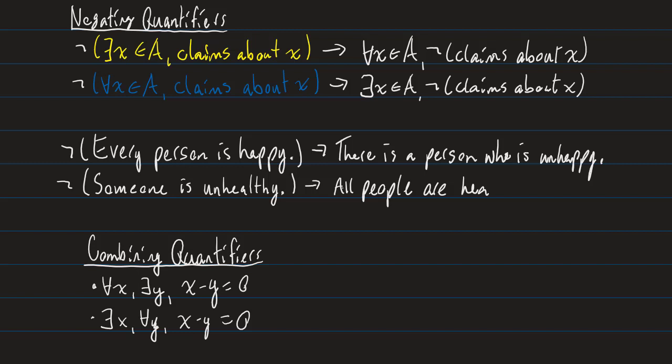And let's just make sure that makes sense again. So if someone said someone is unhealthy and you were like, no, that's true, then you would have to follow up or prove that every person is healthy, right? If you were going to negate someone is unhealthy, then you need to be prepared to prove that all people are healthy. Does that make sense? I really hope it does make sense.